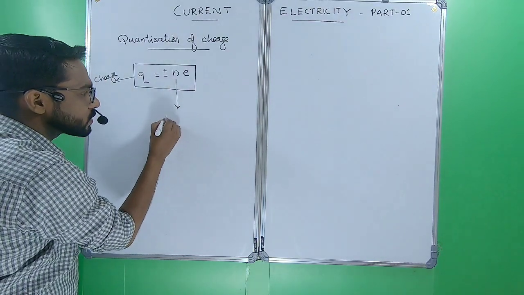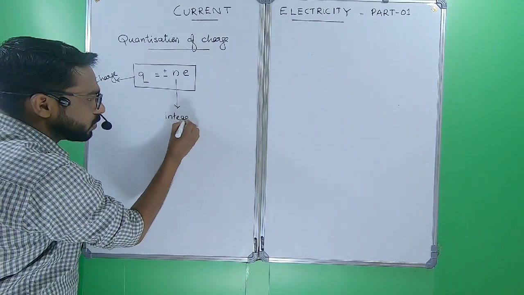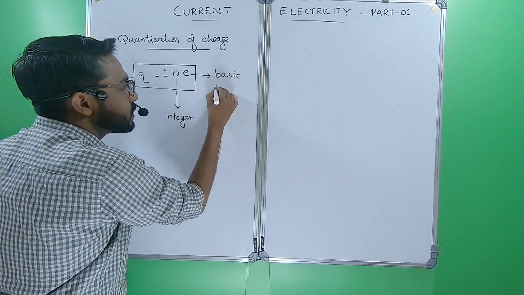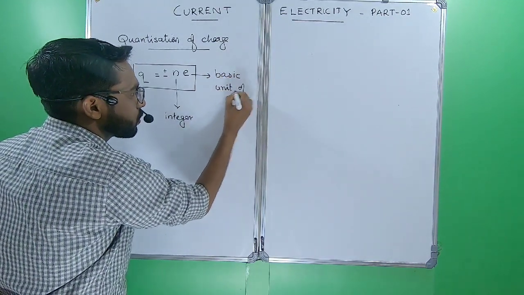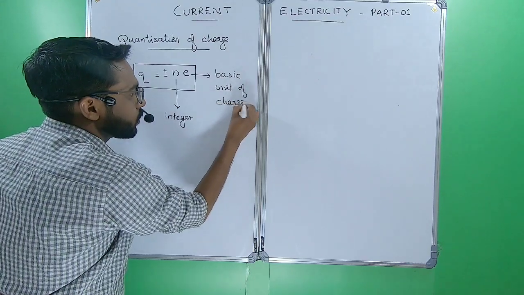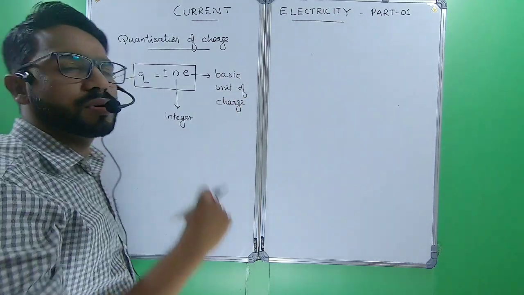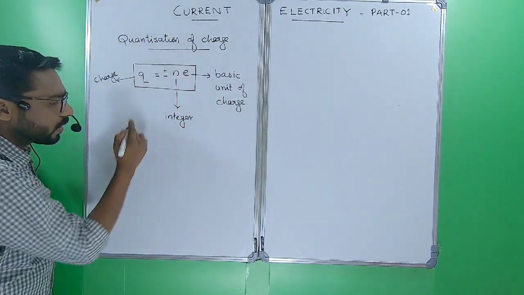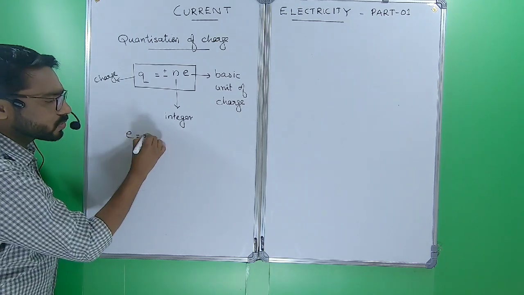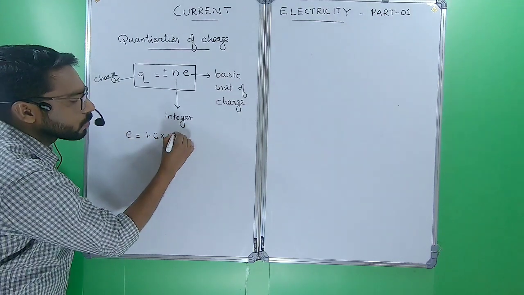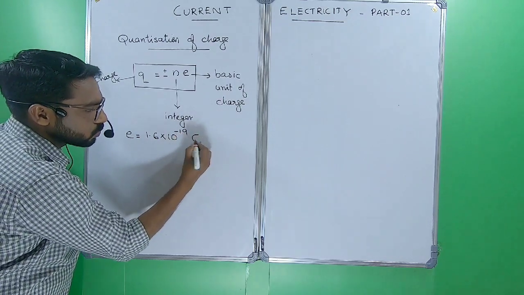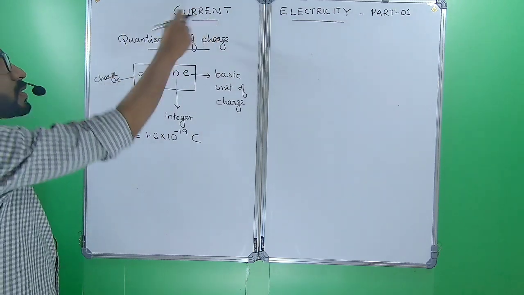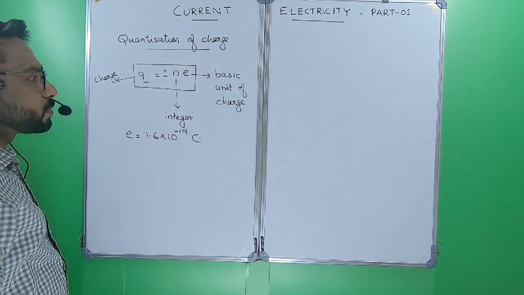N indicates an integer, and E is called the basic unit of charge. That means the charge of every body is an integral multiple of the basic unit of charge E, and the value of E is 1.6 into 10 power minus 19 coulomb. Coulomb is just a unit of charge. This is what is discussed by the quantization principle.